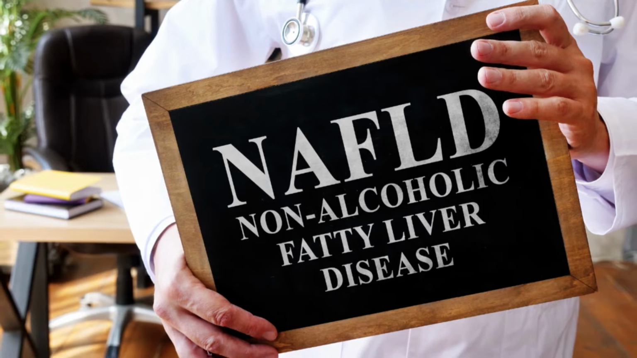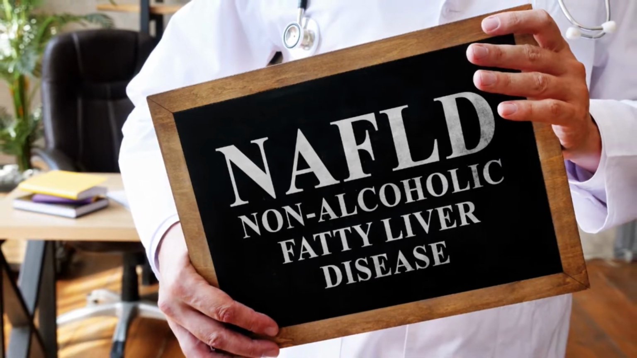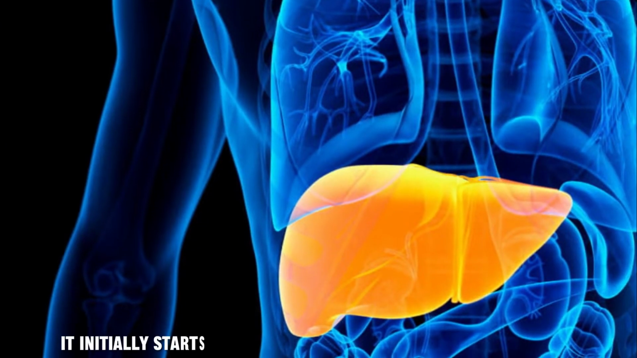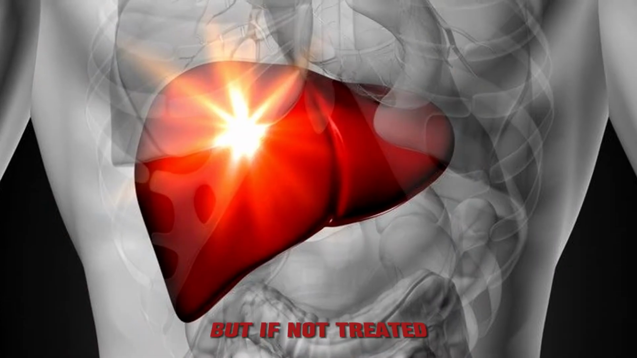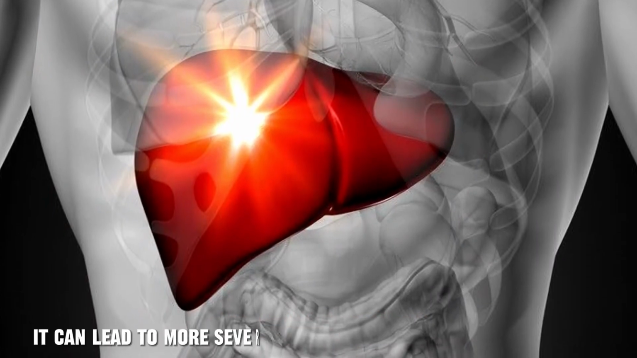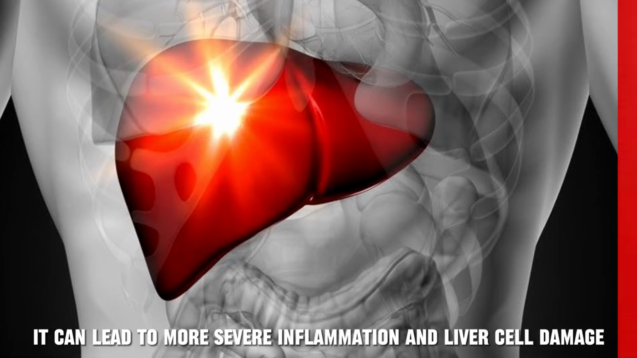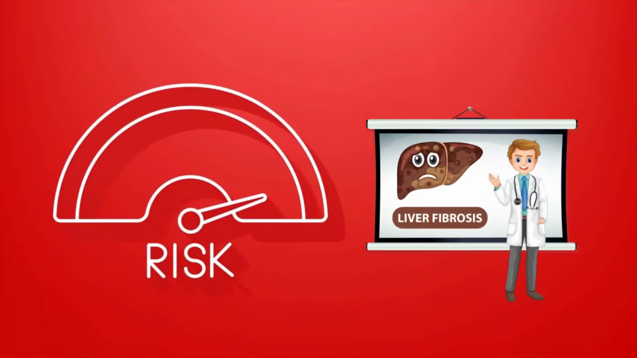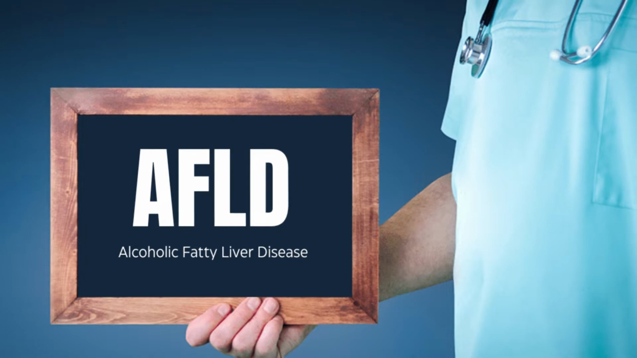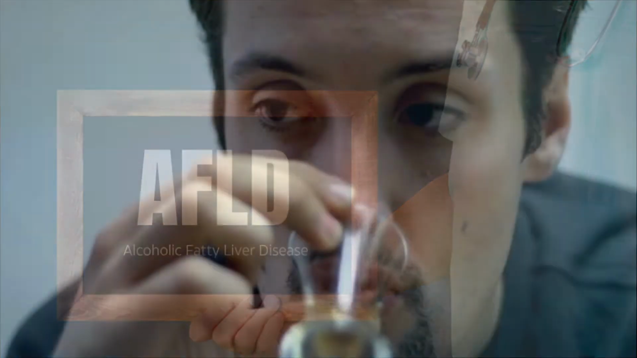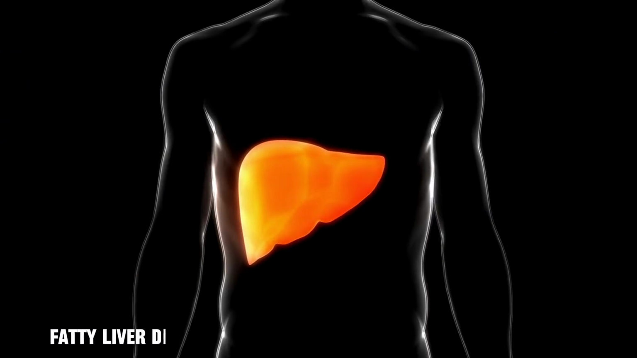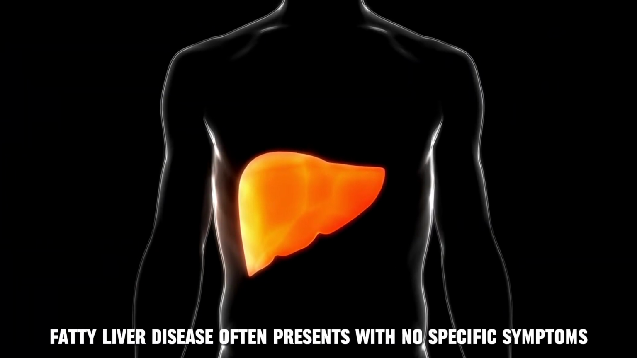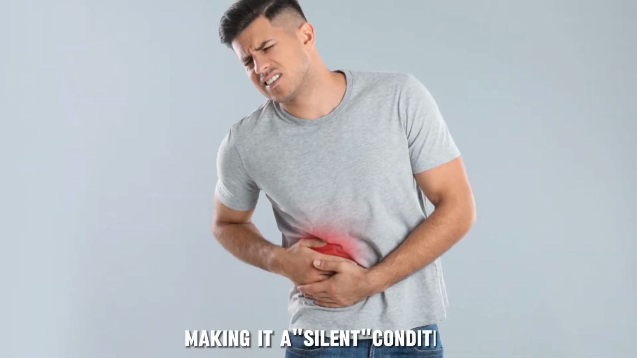One is non-alcoholic fatty liver disease, which is the most common type. It initially starts with fat buildup with minimal inflammation or liver damage. But if not treated, it can lead to more severe inflammation and liver cell damage, increasing the risk of liver fibrosis. Another type is alcoholic fatty liver disease, which is caused by excessive alcohol consumption, leading to fat accumulation and liver damage.